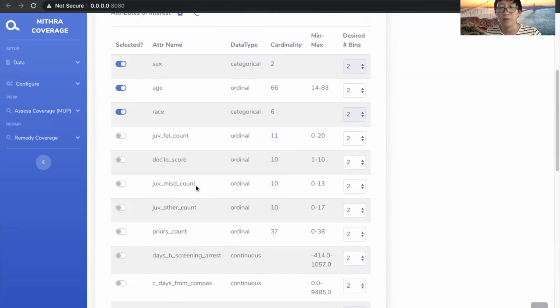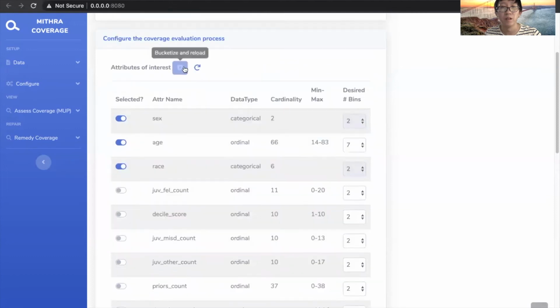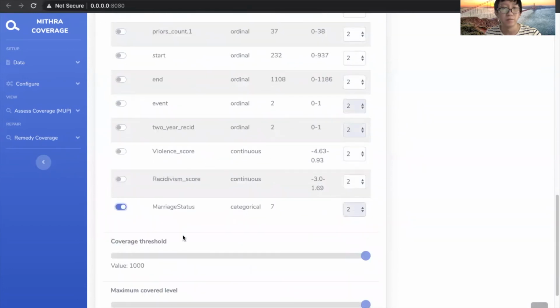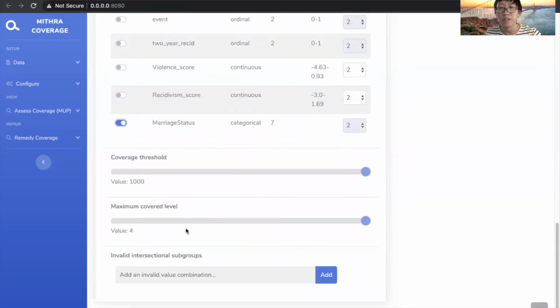Among these 4 variables, age is a numerical variable and we need to bucketize it. We set the number of bins to 7 and click here to bucketize it. We can see that MithraCoverage has turned it into a categorical variable. The dataset has around 6,000 records, so we set the parameter tau to 2%, which is about 120.